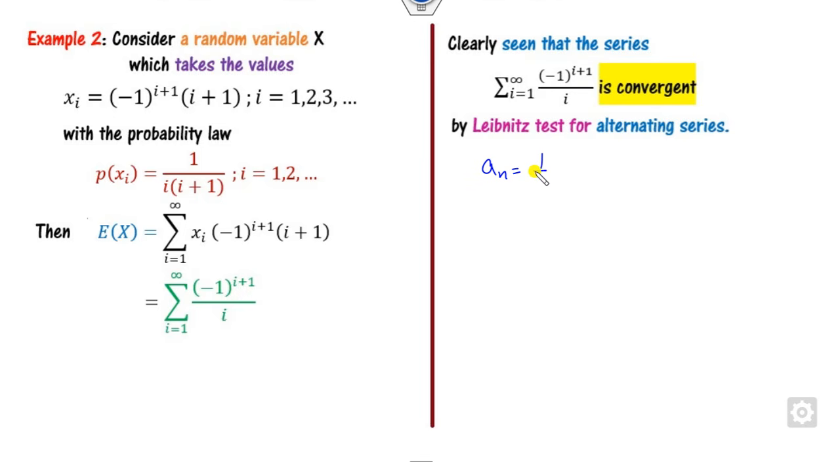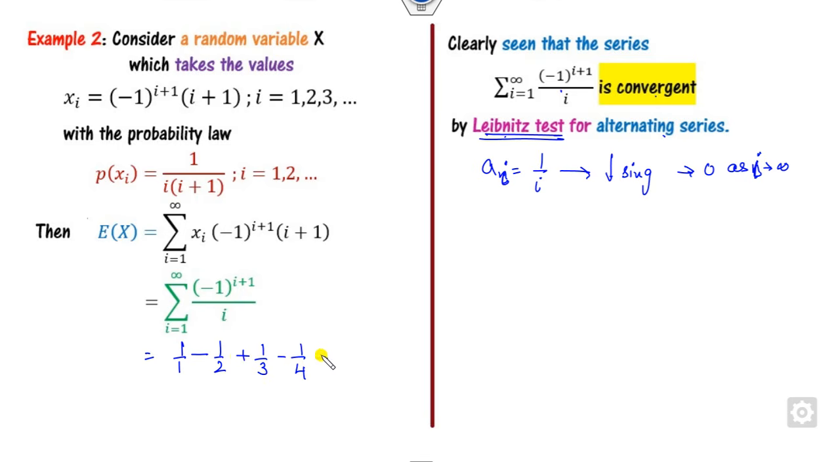Why? Because 1 by this is a decreasing sequence and it approaches 0 as n approaches infinity. So clearly, in this case, instead of n it is i, and whenever i goes to infinity, therefore by using the Leibniz test, this is convergent. So once it's convergent, you can find the sum. How can you find the sum? If you put i as 1, it will be 1 upon 1, then 1 by 2 plus 1 by 3 minus 1 by 4 and so on.